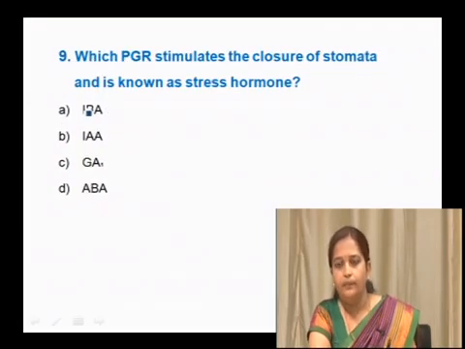Which plant growth regulator stimulates the closure of stomata and is known as a stress hormone? Whether it is IBA, IAA, GA1 or abscisic acid.